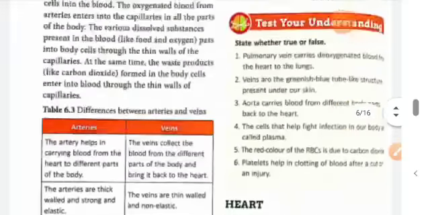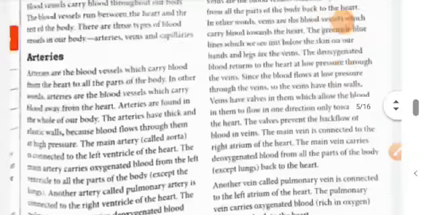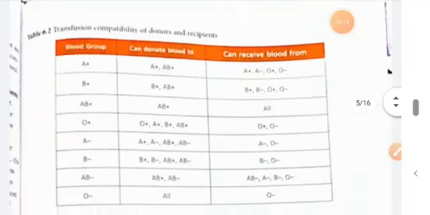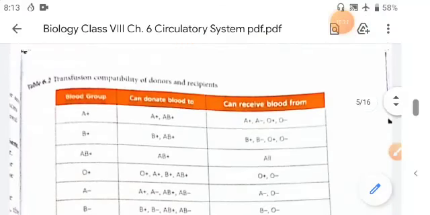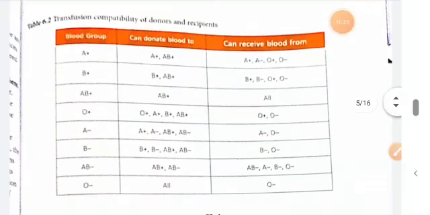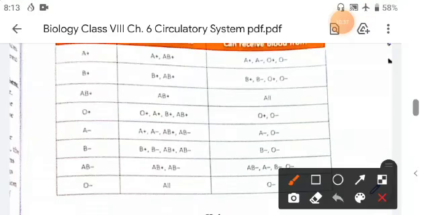Now you will see here the list which is given here. That means the blood group is given here in this table, and the blood groups which can donate blood to this group, and the blood groups to whom this group can provide blood.